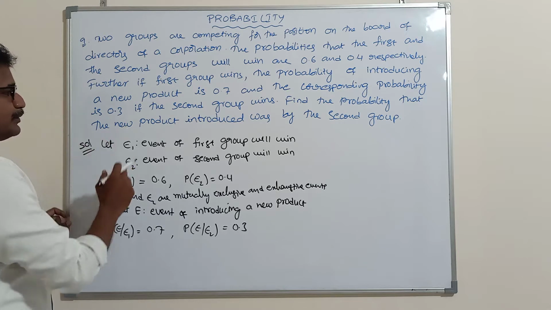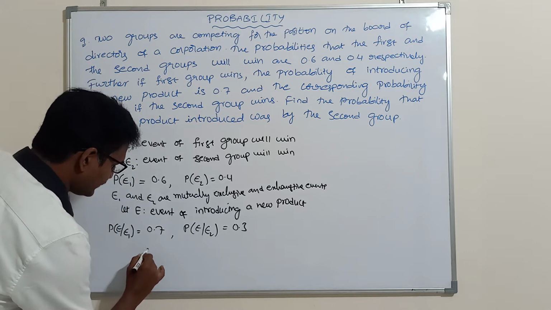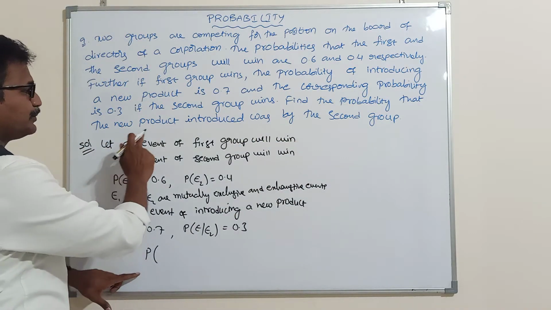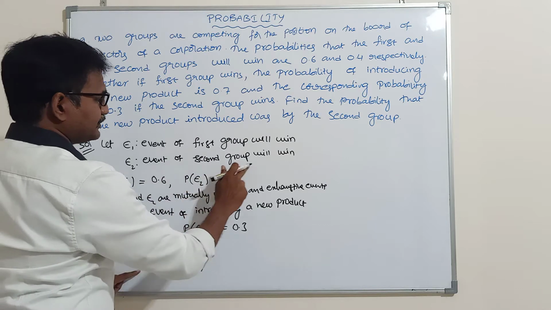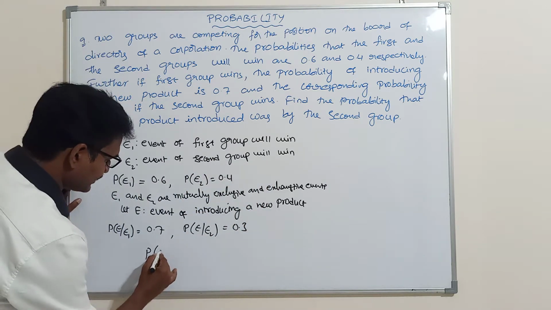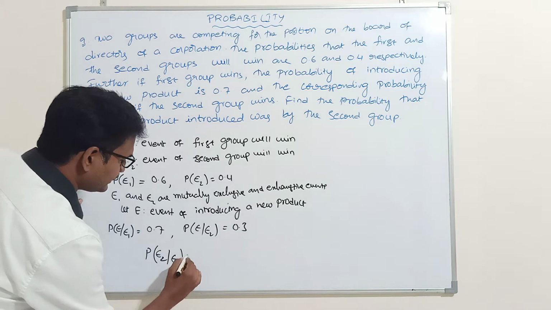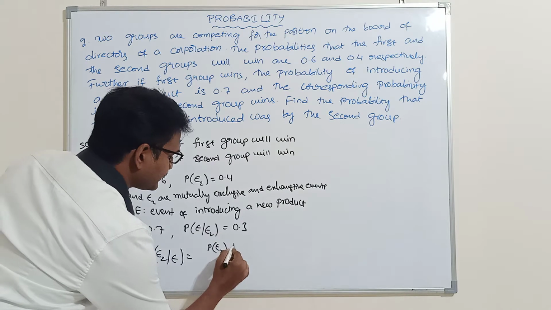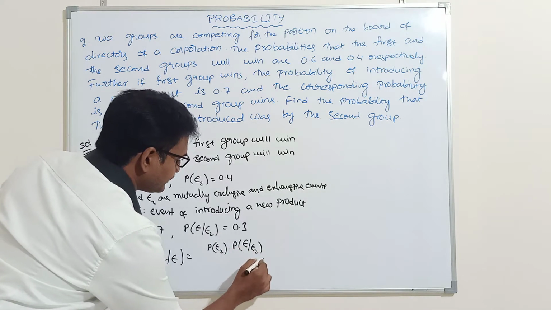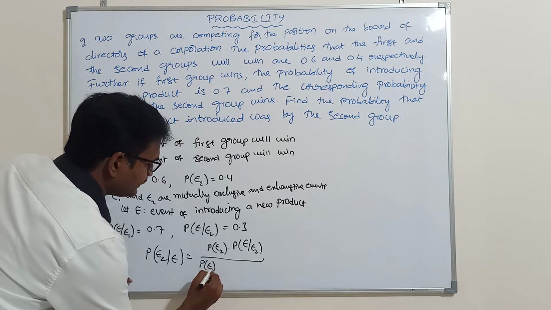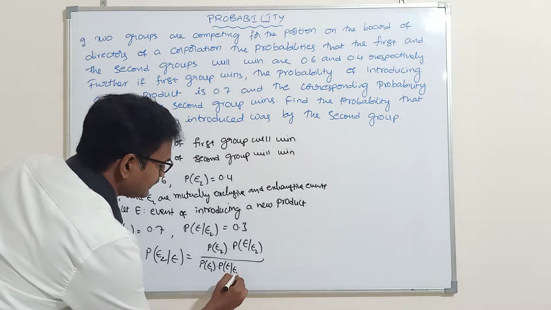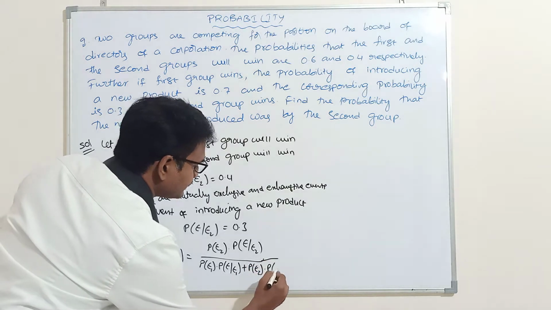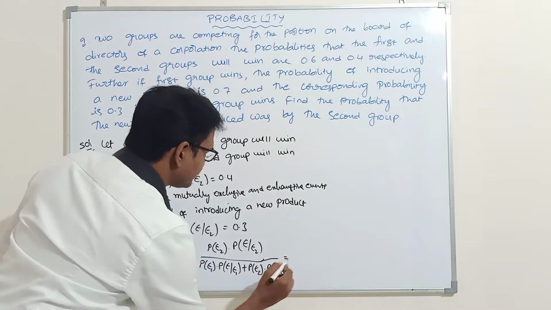Next, find the probability that the new product was introduced by the second group. New product introduced by the second group means E2 given E. P of E2 given E is equal to P of E2 into P of E given E2, divided by P of E1 into P of E given E1 plus P of E2 into P of E given E2.